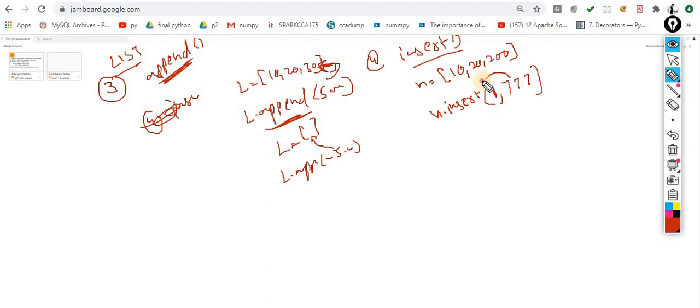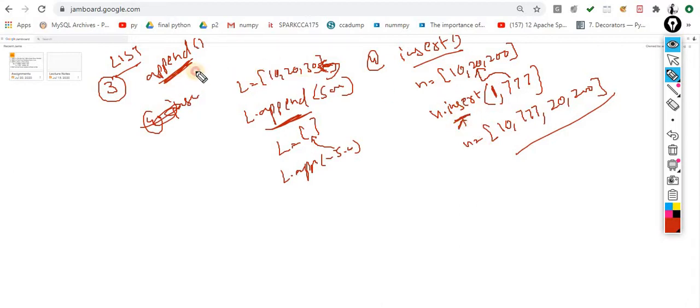Now this 777 would be inserted on the position of 1. Okay, on the position of 1. Then the output would be 10, 777, 20 and 200. Okay, you will get this. So this one is the way. I want to insert a specific element into a specific position. At that time, you are supposed to take the help of this insert method.